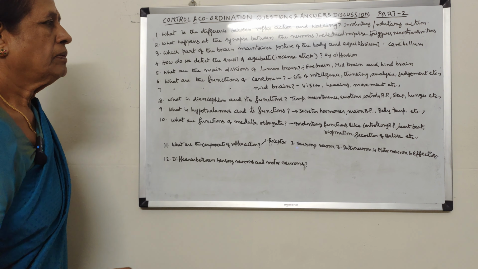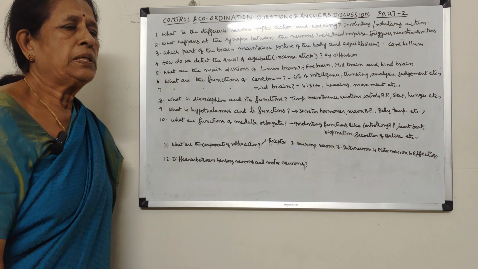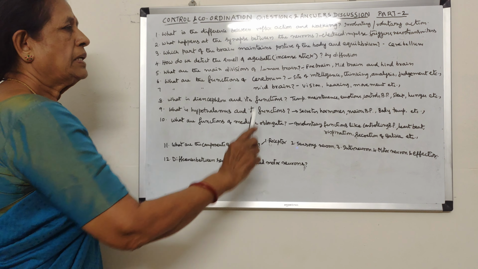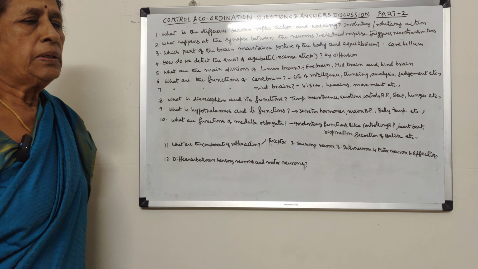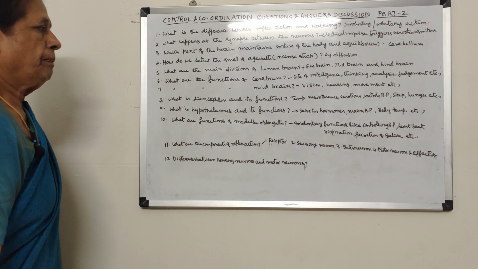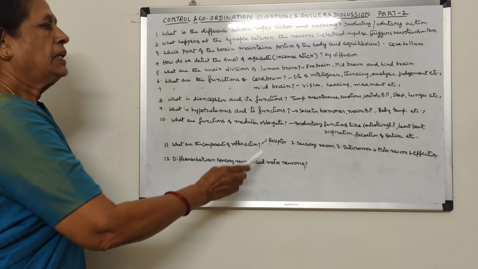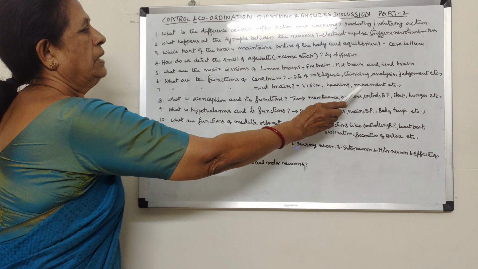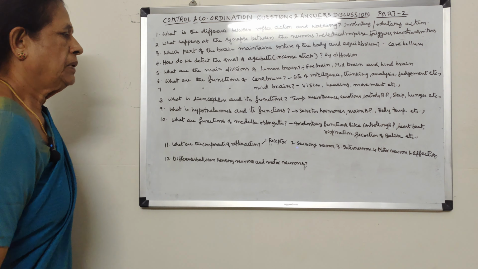What are the functions of cerebrum? Cerebrum occupies the major part of the brain. It is the site of intelligence, thinking, memory, analysis, judgment, etc. All these functions are under the control of cerebrum. And what are the functions of midbrain? Midbrain has regions of vision, hearing, movement of muscles, etc. That is the main function of midbrain.